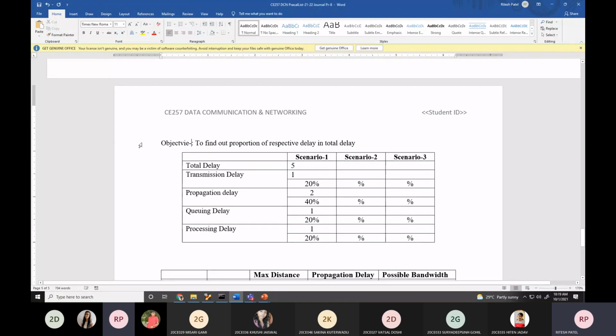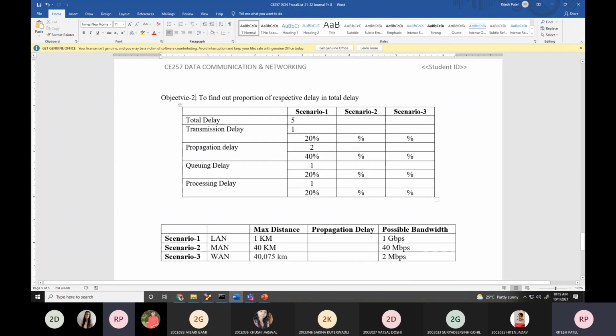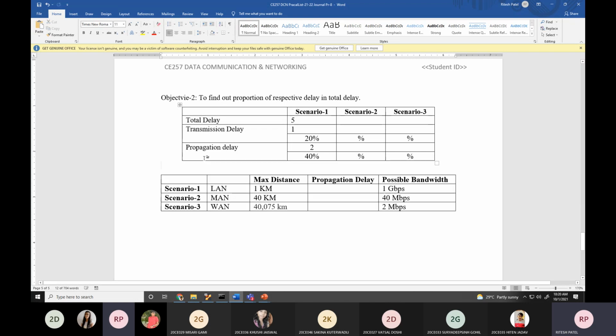able to get it. Now this objective 2, to find out the propagation delay, the proportion of respective delay in total delay. Okay, actually this is not possible. This we could not find out. Still we didn't get any way to find out this queuing delay, propagation delay, processing delay. But without this you can simulate. Without this you can simulate.